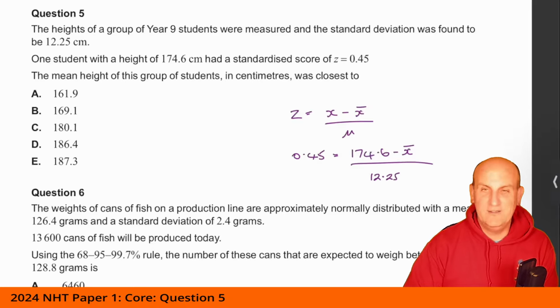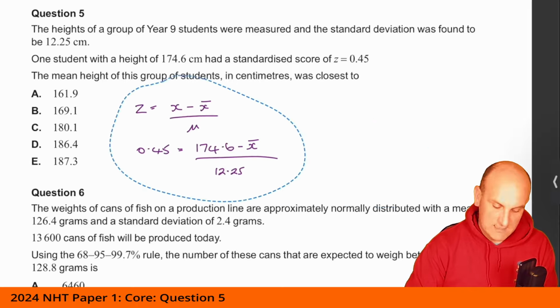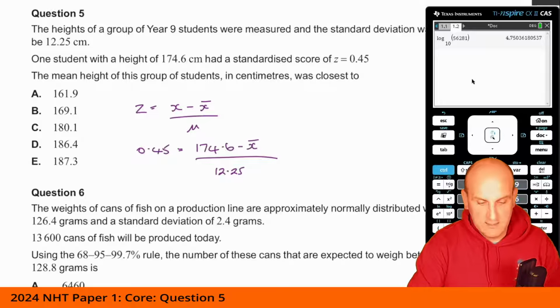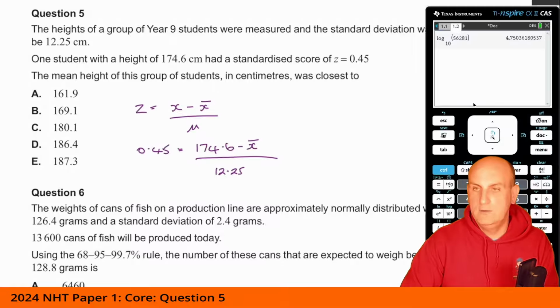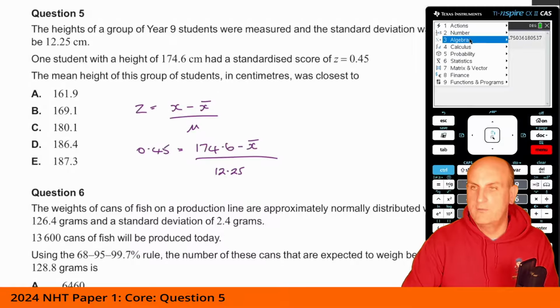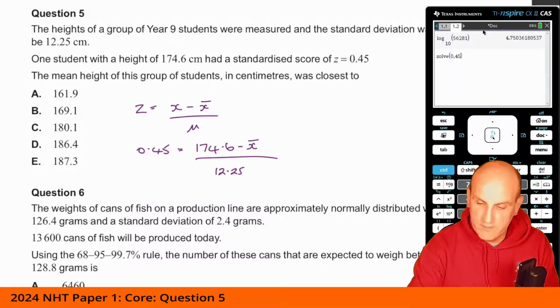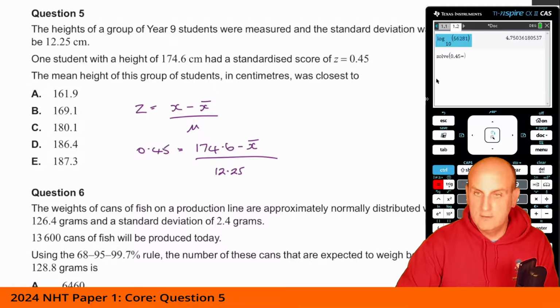Now, again, you don't have to do this the hard way. What I'm actually going to do is fire up my calculator and solve. So menu, 3, 1. And we're going to do 0.45 equals, and then control and divide. I hit the wrong button.